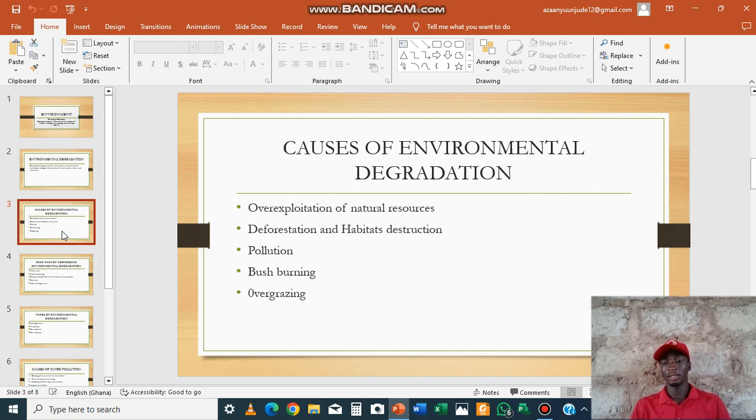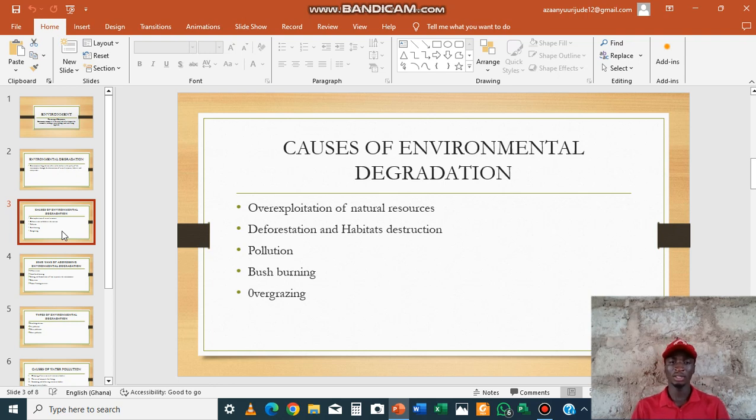You see, the exploitation of the natural minerals, that is gold, bauxite, diamond, etc. When we overexploit them, it will lead to the decrease in the quality of the environment. So, you see, the use of excavators in mining or illegal mining destroy the quality of the land, the quality of the environment.